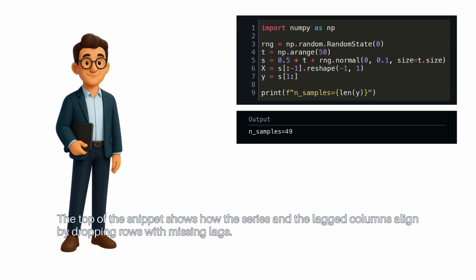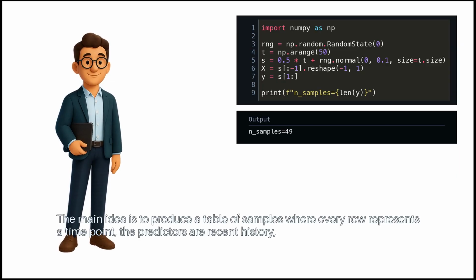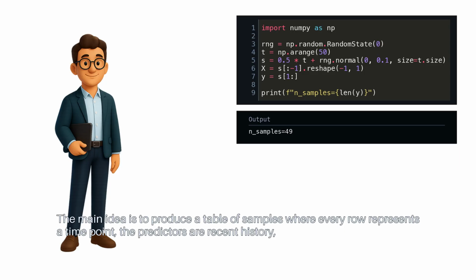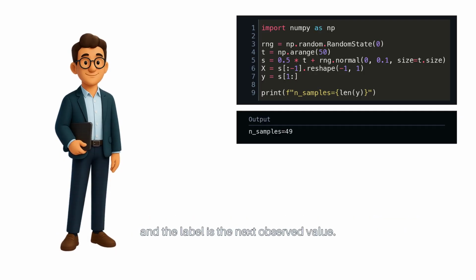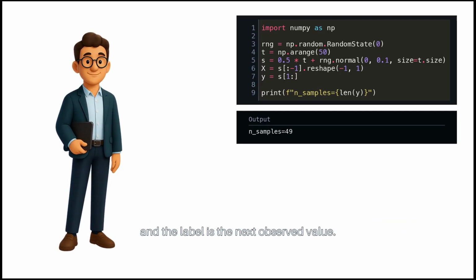The top of the snippet shows how the series and the lagged columns align by dropping rows with missing lags. The main idea is to produce a table of samples, where every row represents a time point. The predictors are recent history, and the label is the next observed value.